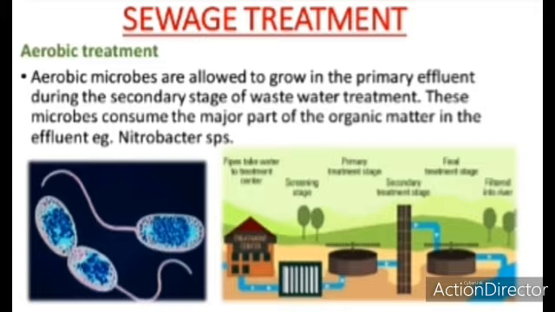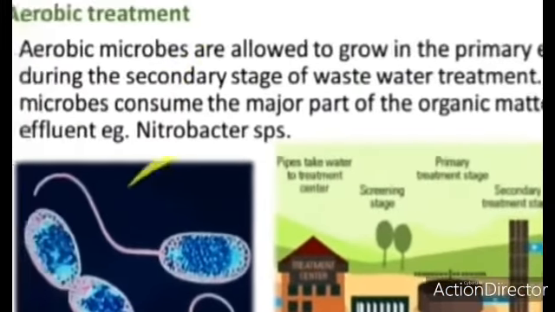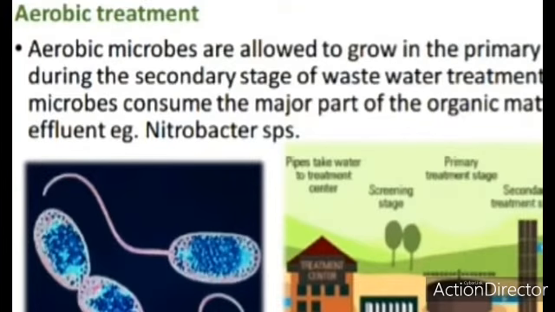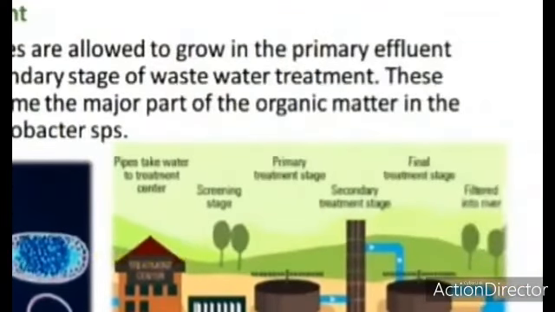wastewater. An example of aerobic bacteria is Nitrobacter. You can see here how Nitrobacter looks, and this is the treatment. This is a flow chart of the sewage treatment, from the primary to secondary treatment, then filtered into the river.